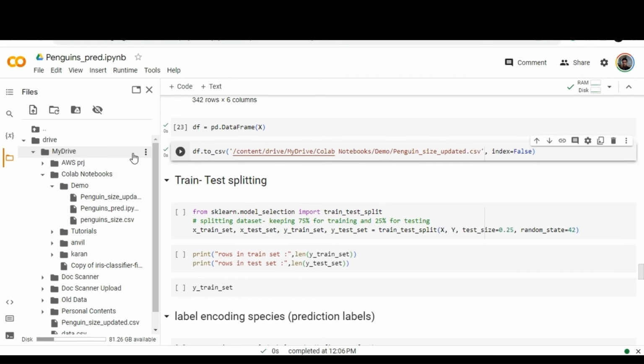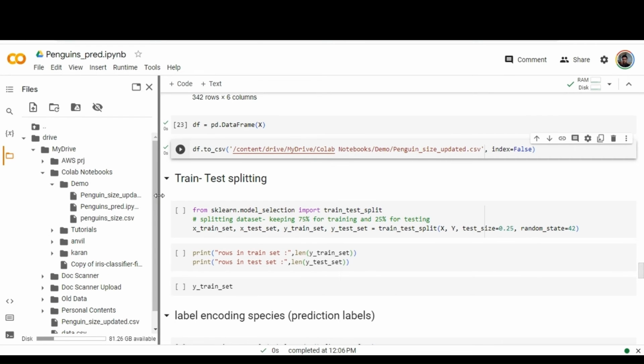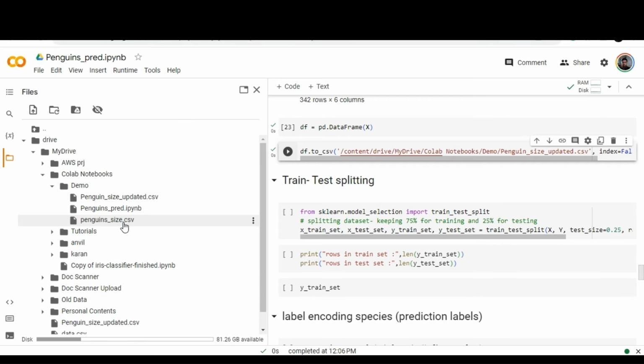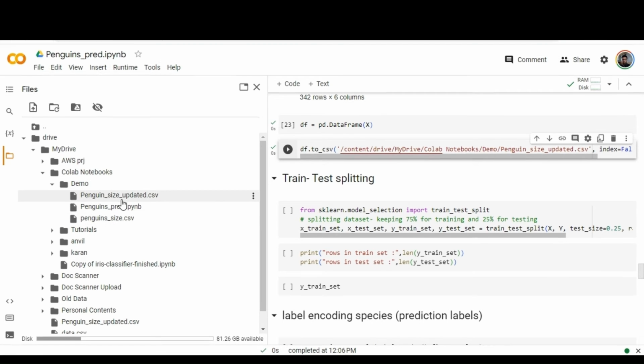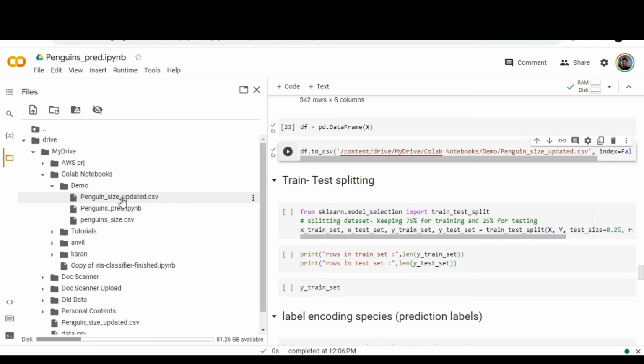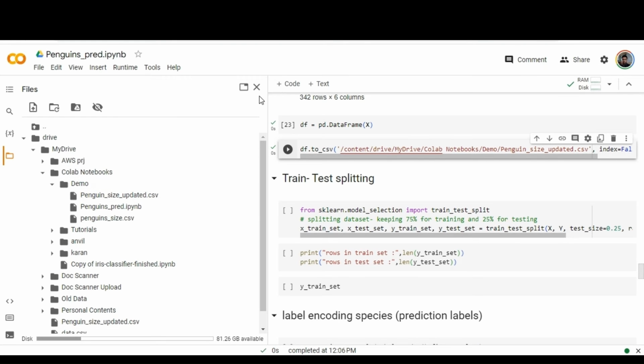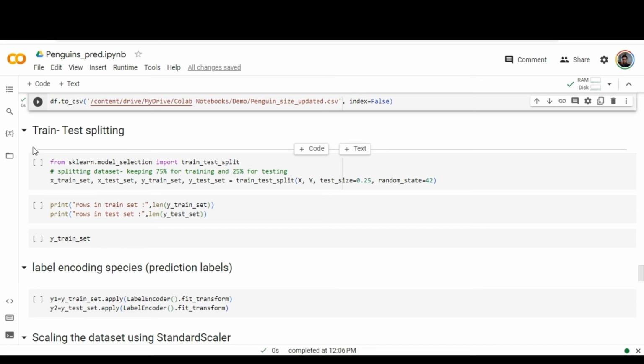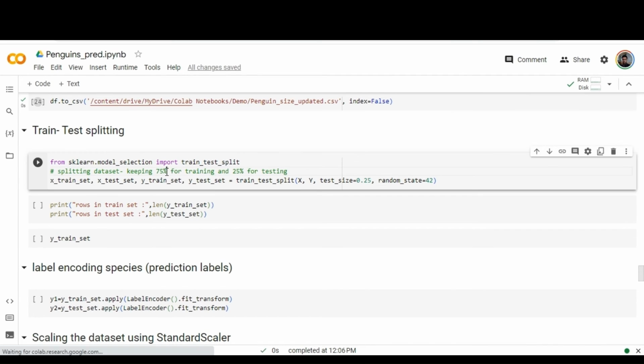So we have the updated file in the appropriate folder as well. Initially we have penguin_size.csv and the updated file penguin_size_updated.csv. I wish to remind you that this updated file can have numeric values alone after the label encoding process.